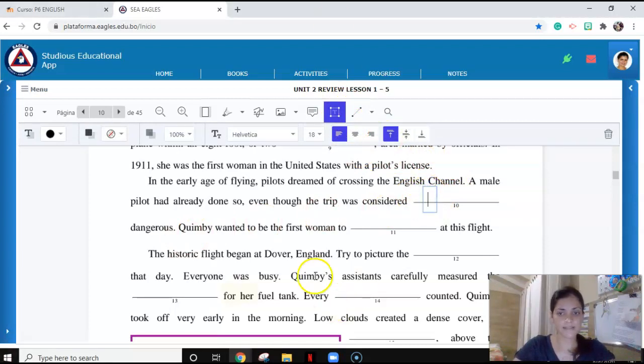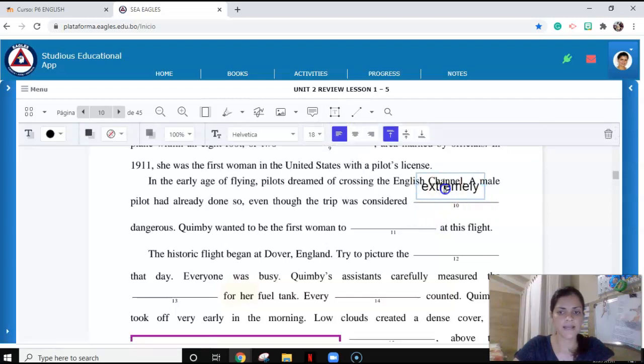In cases like this one, in which it's difficult to look for context clues within the sentence, we need to look at the whole article context, right? So a male pilot had already done so, even though the trip was considered extremely dangerous. So extremely will be our missing word here in number 10.